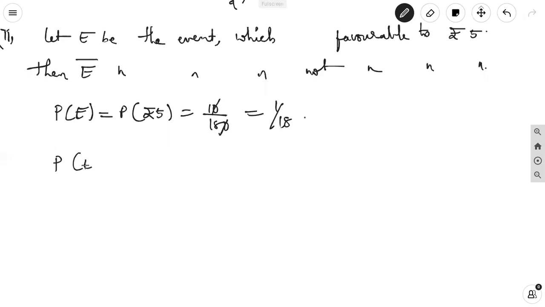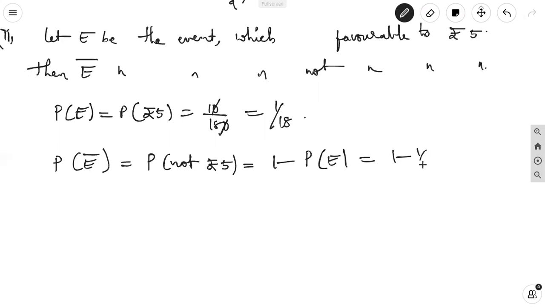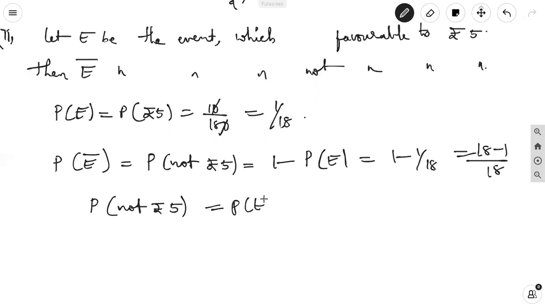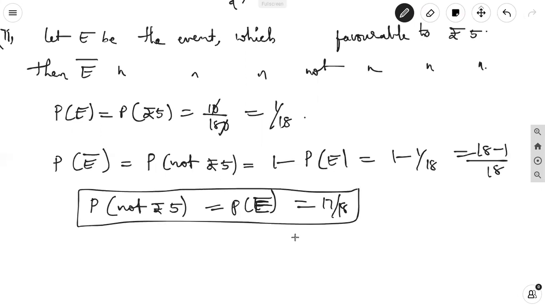Next, probability of E complement equal to probability of not 5 rupees. It is equal to 1 minus probability of E, that is equal to 1 minus 1 by 18, equal to (18 minus 1) by 18. Then probability of not 5 rupee coins, or probability of E complement, equal to 17 by 18. It is the answer.